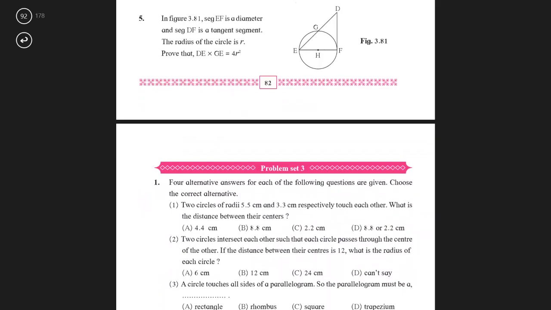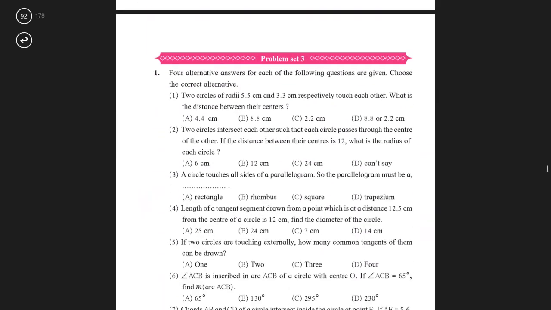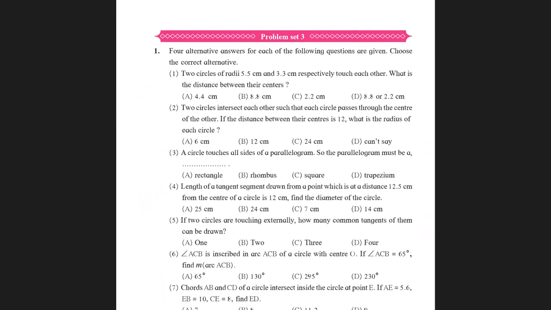We start with problem set 3. Problem set 3, first question: 4 alternative answers for each of the following questions are given. Choose the correct alternative.